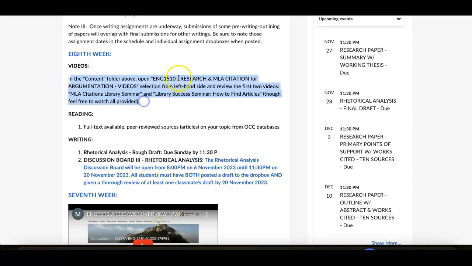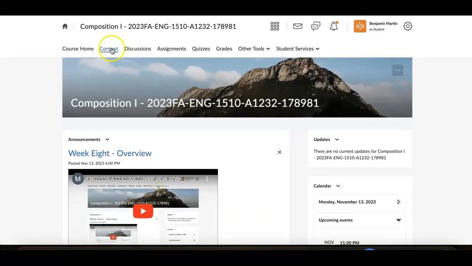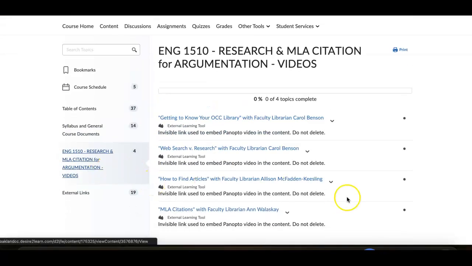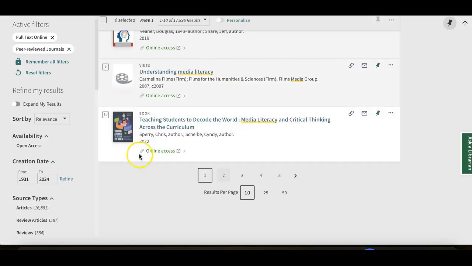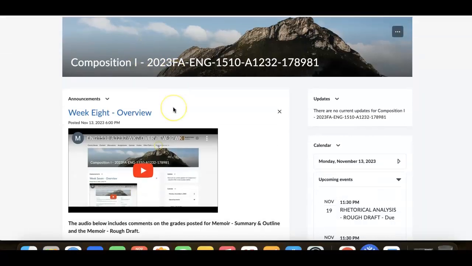But I also have assigned here under your content file above the research videos from the research librarians. These are assigned now for this week, and next week there will be 2 more that launch, or that are set as part of the assignment for week 9. Those are all listed here, so you can review them at any time that you want and you're ready to. But the first 2 that are assigned are this week, and the other 2 will be assigned officially for next week. Those are familiarizing you guys with these databases and doing actual research versus just a general web search online. And there is a huge difference because we are selecting for peer-reviewed content.